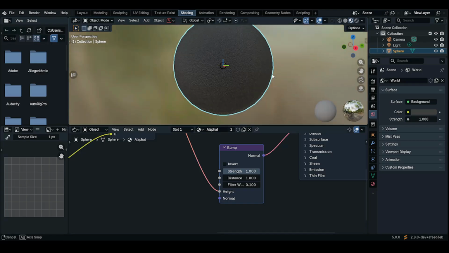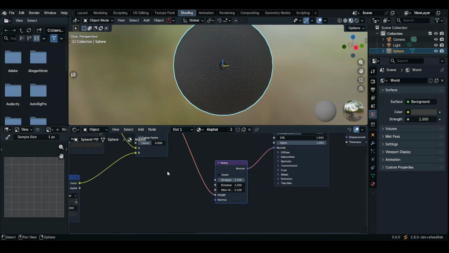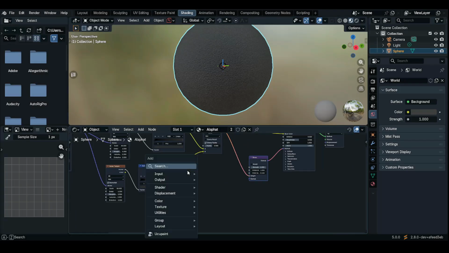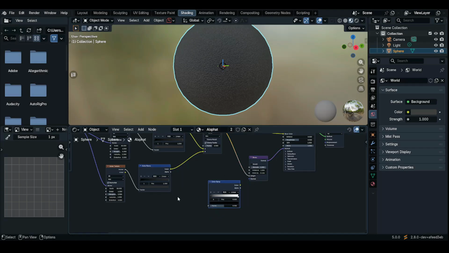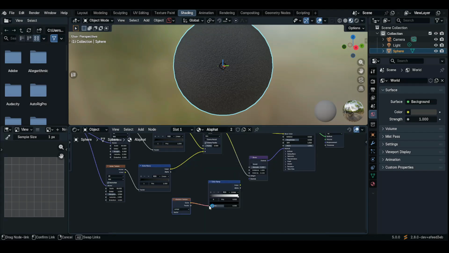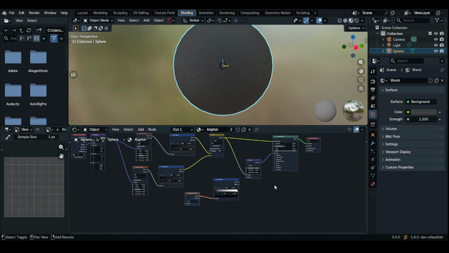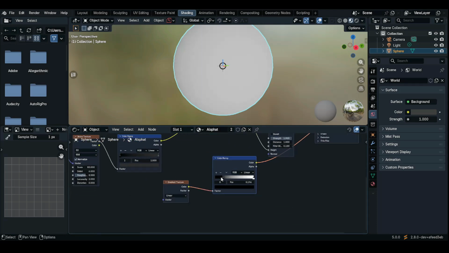So we are pretty much done, but I think maybe you can do something more to it, like a road strip, something like that. So let's add it. Press Shift A, search, and then add the ColorRamp. Press Shift A again and add a gradient texture. Connect it to the ColorRamp, and then in order to see what we're about to do, hold Shift and Alt and click on the ColorRamp.